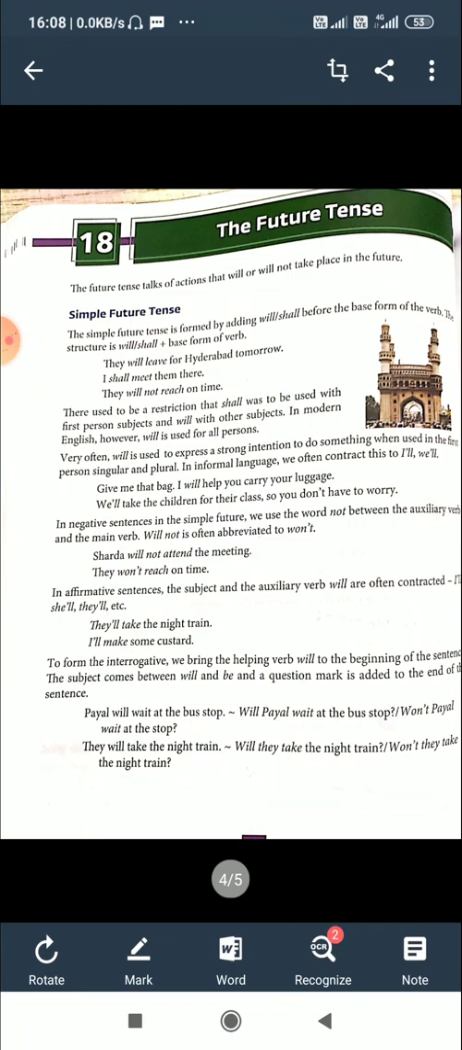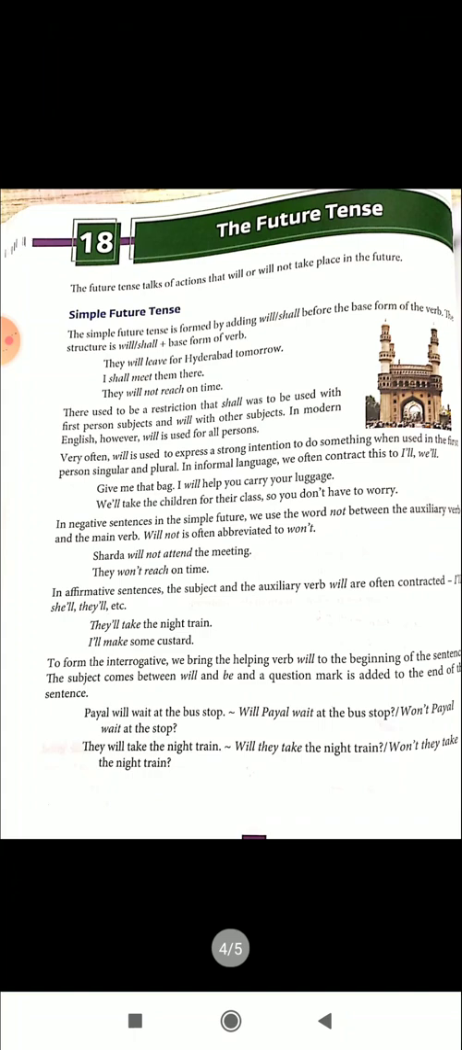The simple future tense is formed by adding will or shall before the base form of the verb. The structure is will or shall plus base form of the verb. The verb form of future tense is will or shall plus base form of the verb.